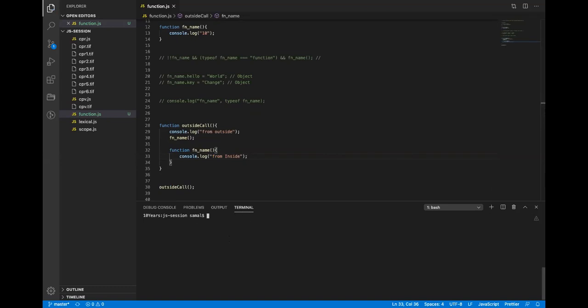What do you think? Will it print the output? Will it throw an error? Output prints version from inside. Okay, so that is evident, right? So I can see from inside. So what really happened here?